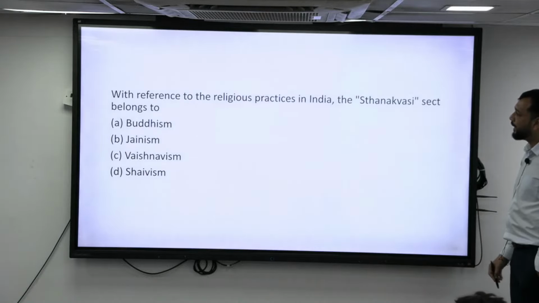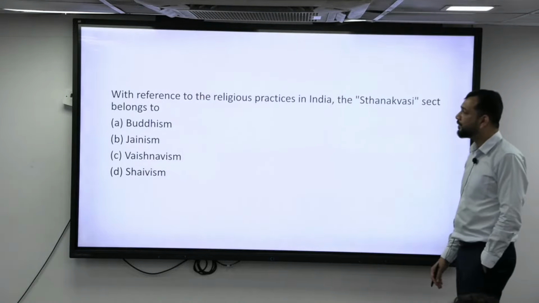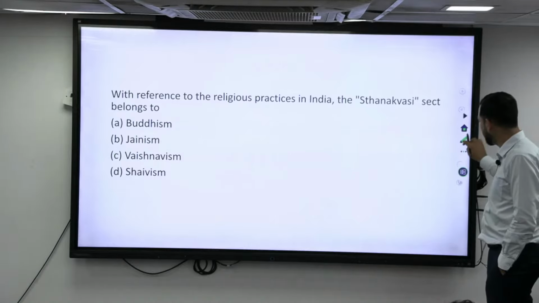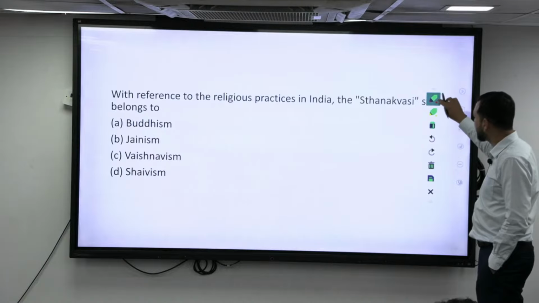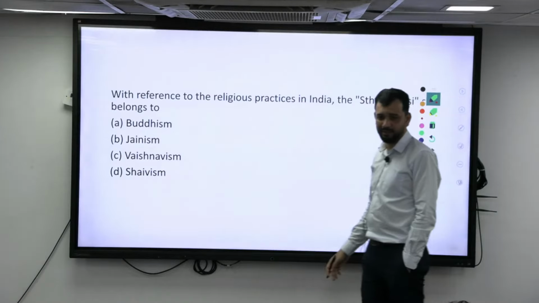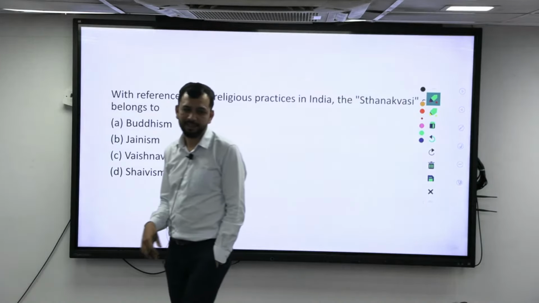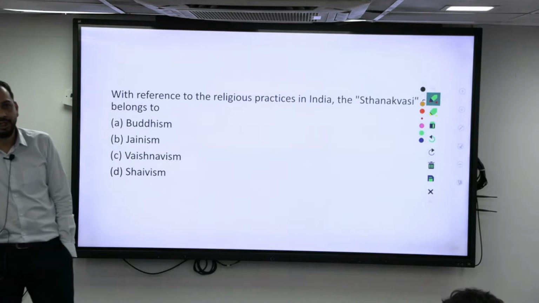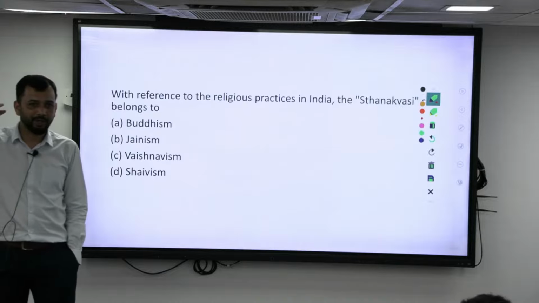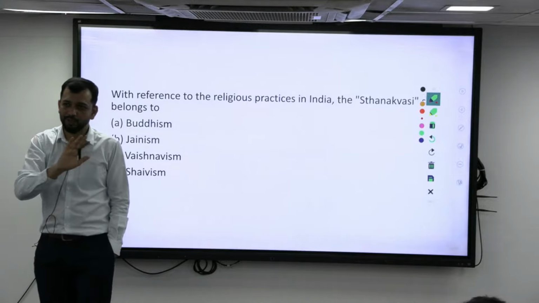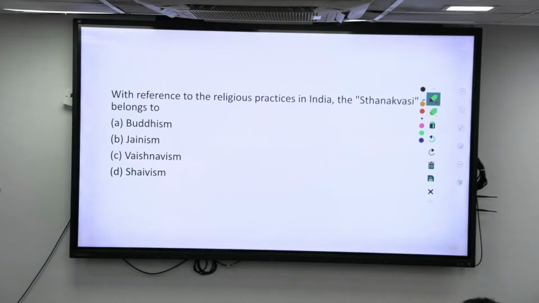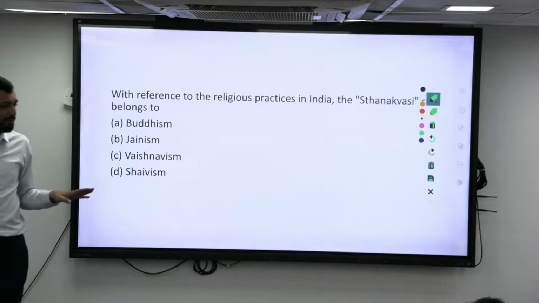With reference to religious practices in India, Sthanakvasi sects belong to which religion? What is Sthanakvasi? Sthanak means what? Prayer hall. So who started it? Jainism. Shvetambara followed Murti Puja. Against Murti Puja, they say you go to the meditation hall and do meditation. Don't worry about the murti and all. If you want to reach God, this much ornamentation and other things are not required. All you need is a prayer hall and a calm mind where you are praying.